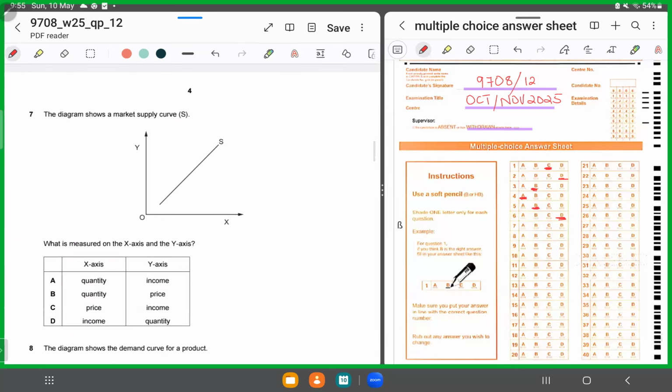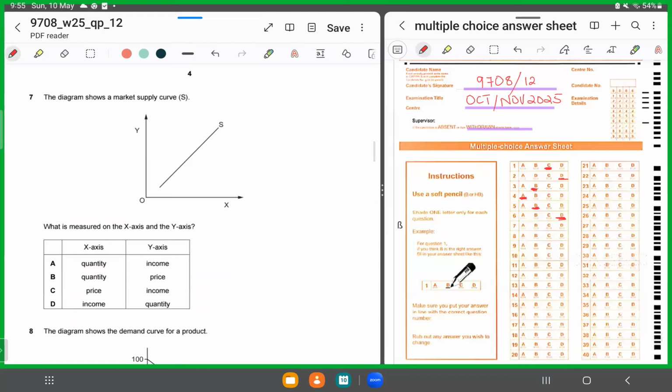Moving forward, MCQ number 7. MCQ number 7 displays a market supply curve that's upward sloping. The vertical axis displays what? The price level. And the horizontal axis will display what? Quantity. That's exactly what they are asking. Now, the first part of the table displays what should be represented on the x-axis and what should be represented on the y-axis. That's the second part of the table.